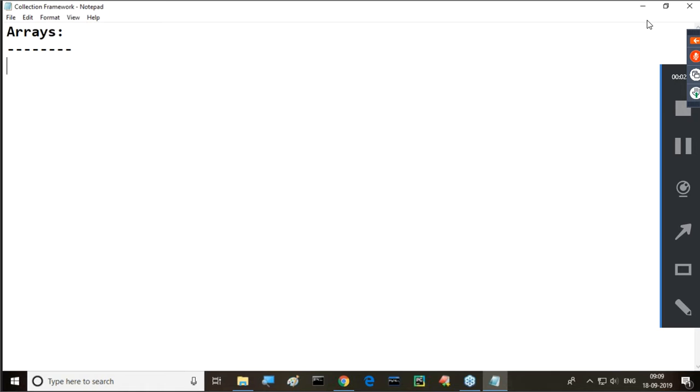What I am telling now is, in core Java, after object orientation, the next important topic is the collection framework only. So we have to put more concentration on the collection framework.